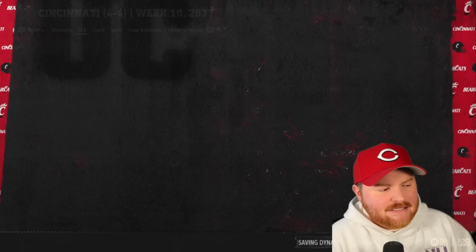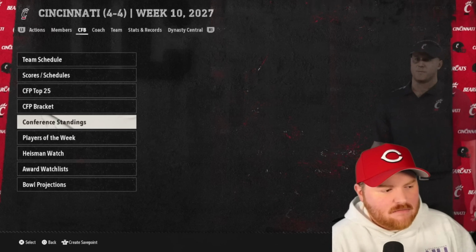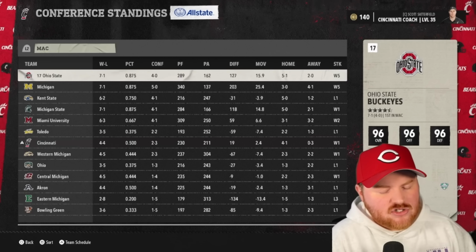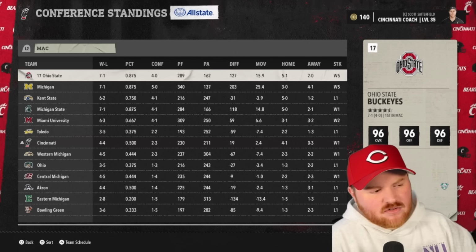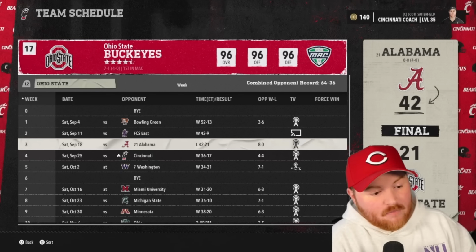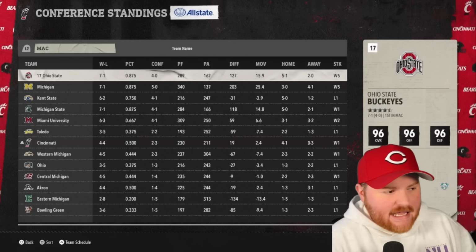Let's look at the MAC standings, because it didn't look like there were too many MAC teams in the top 25. Ohio State was the highest up. They've been to 2 straight CFPs. They're probably on their way to another one, being 7-1. Who was their loss to? It was against Alabama, who is 8-0.